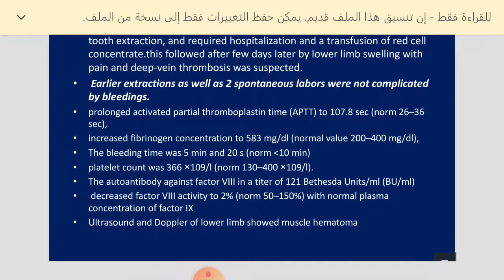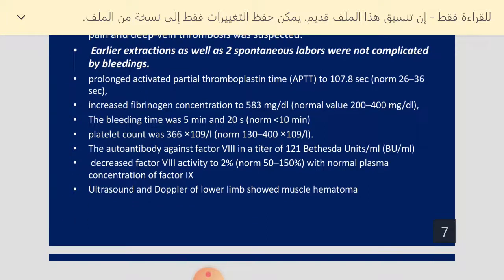The investigation showed a prolonged PTT and an increased fibrinogen concentration of 583 milligrams per deciliter. The bleeding time was 5 minutes and 20 seconds, which is normal, and the platelet count was normal.